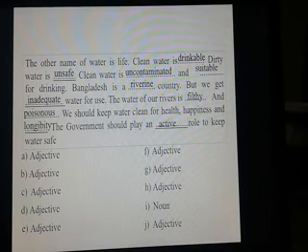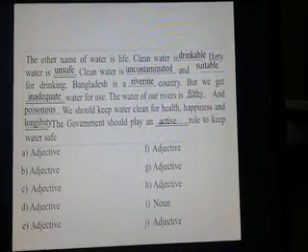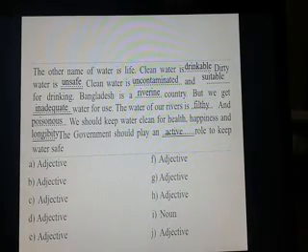Dear students, I hope you have understood how I have changed the words using suffixes and prefixes, and filled up the gaps in the passage.